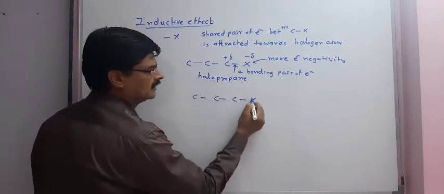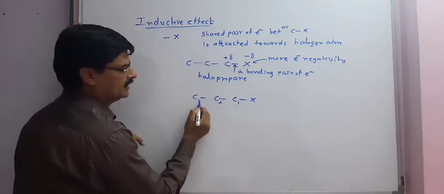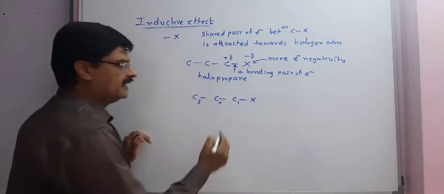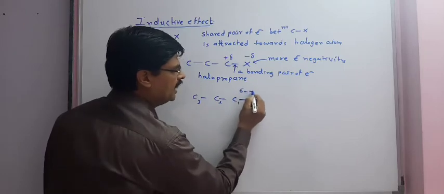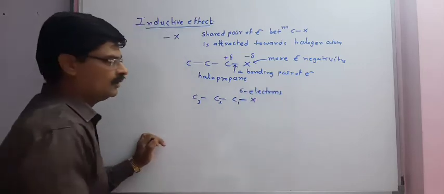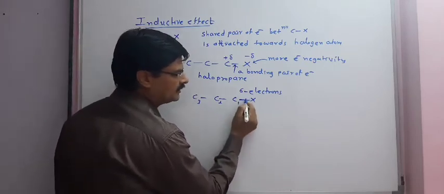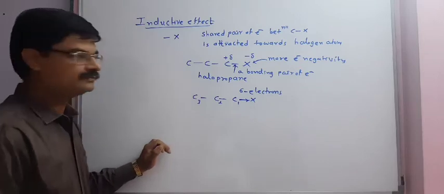Now we will write this carbon to be 1, this is to be 2 and this is to be 3. Then we can say sigma electrons are attracted from carbon 1 towards X atom.